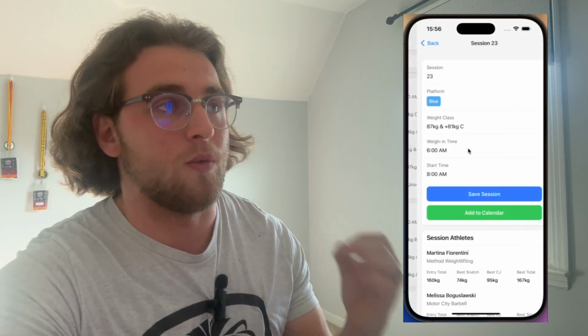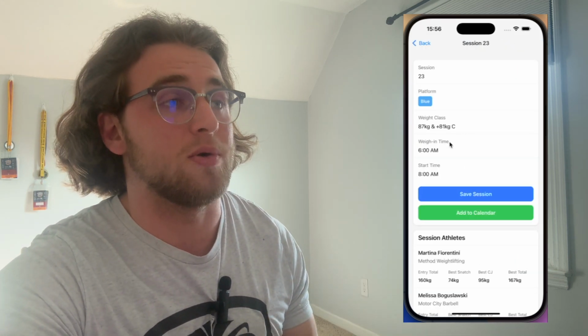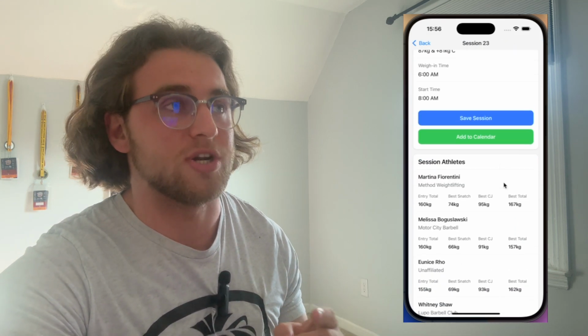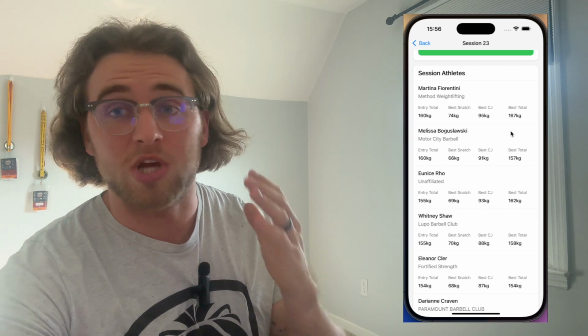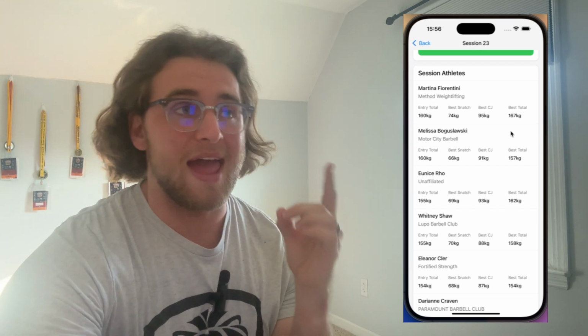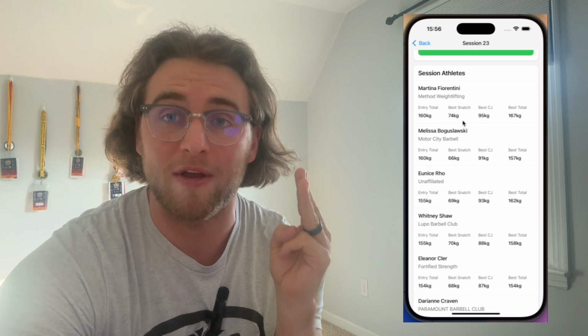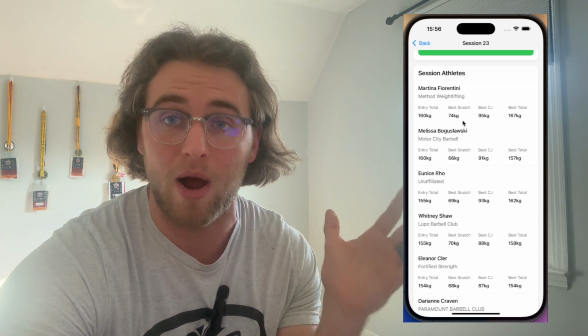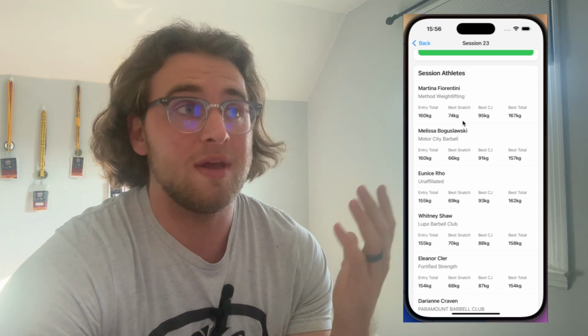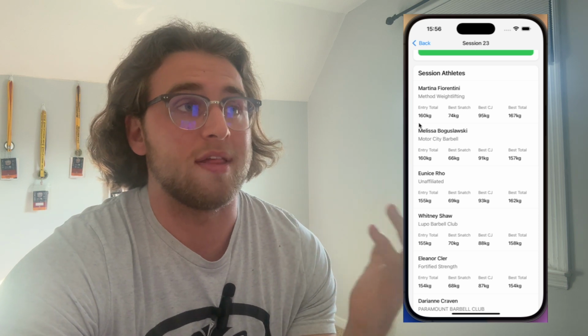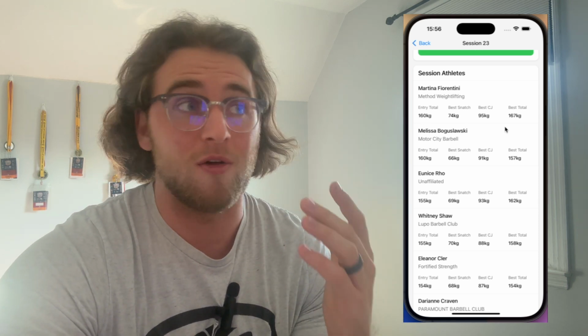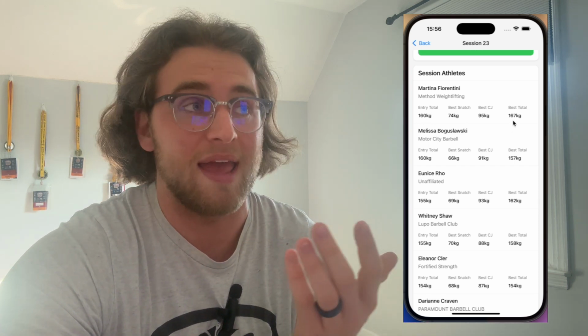We can see exact weight classes, weigh-in times, start times. You can see every single athlete in these sessions. So their entry total, which comes straight from USAW, their best snatch, best clean and jerk, and best total. All of that comes from USAW, their 2024 results. So this is their best lifts in competition in the past year. So you can see, all right, this person's entry total is 160. They've hit 167 before. So they're probably going to go heavier than that 160 entry total.